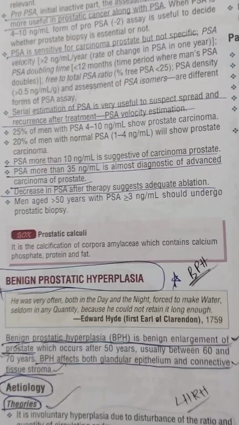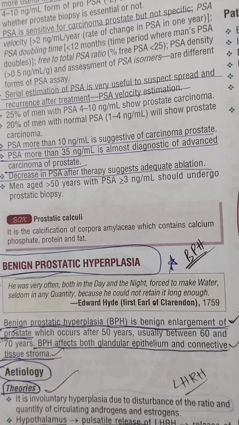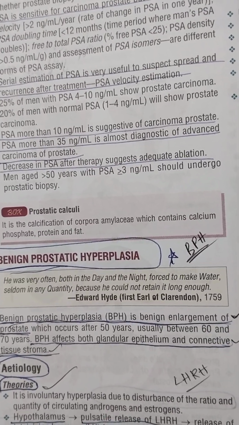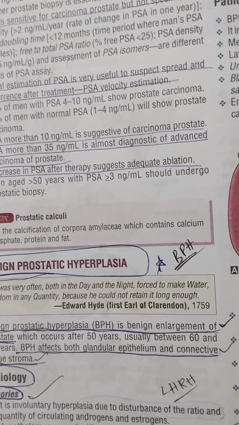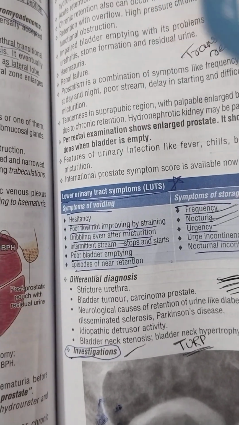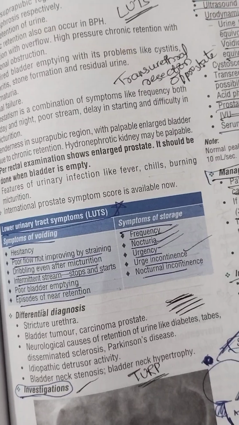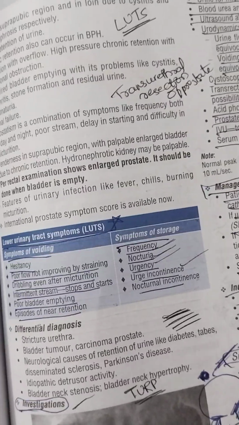It is common in the age group of 60 to 70 years, and BPH affects both glandular epithelium and connective tissue stroma. Here the patient complains of both dynamic and static symptoms. Dynamic symptoms are hesitancy, poor flow not improved by straining, dribbling even after micturition, intermittent stream that stops and starts, poor bladder emptying, and episodes of near retention. Static means symptoms of storage: frequency, nocturia, urgency, urge incontinence, and nocturnal incontinence.